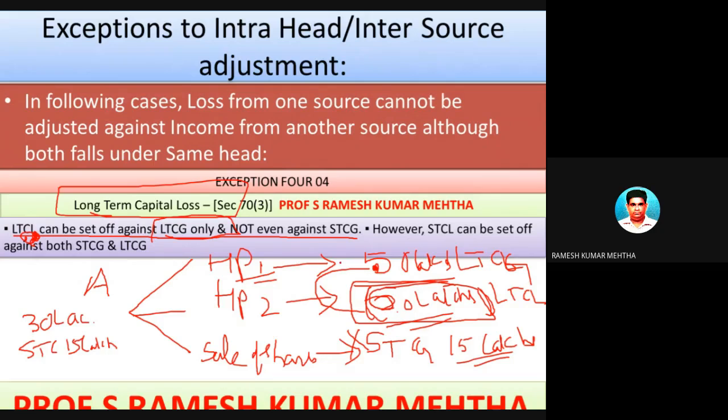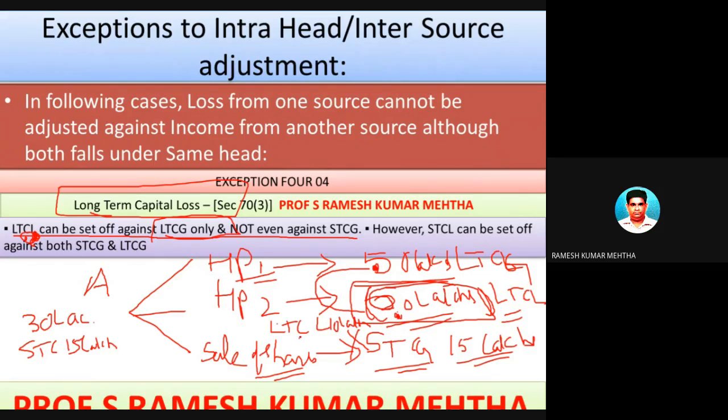Now another example, assuming this is 60 lakhs. One house property is sold at 50 lakhs profit, long-term capital gain. The other house property is sold and has sustained a long-term capital loss of 60 lakh rupees, and shares are sold, and thereby he made a short-term capital gain of 15 lakh rupees. Now this 50 lakh rupees can be used to set off the 60 lakh rupees, but it can't be fully absorbed. So in this case, the unabsorbed long-term capital loss is 10 lakh rupees.